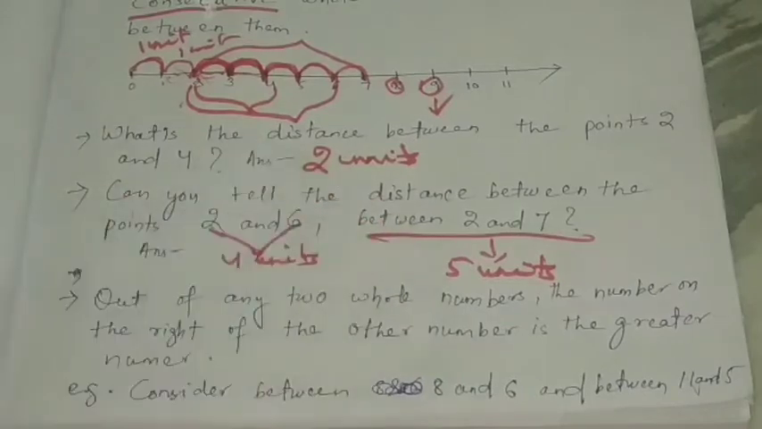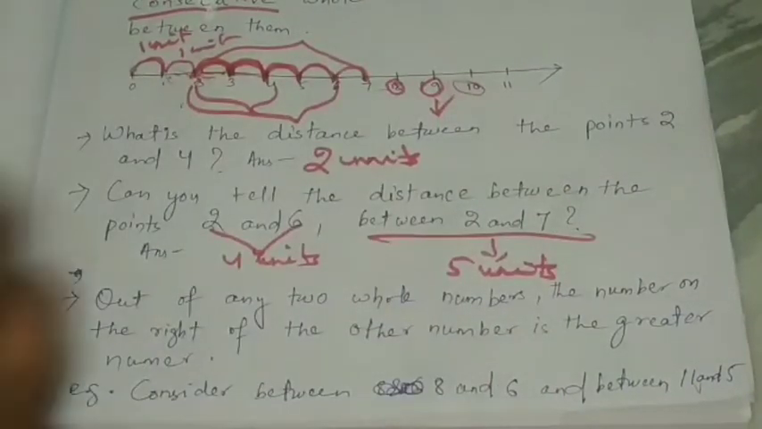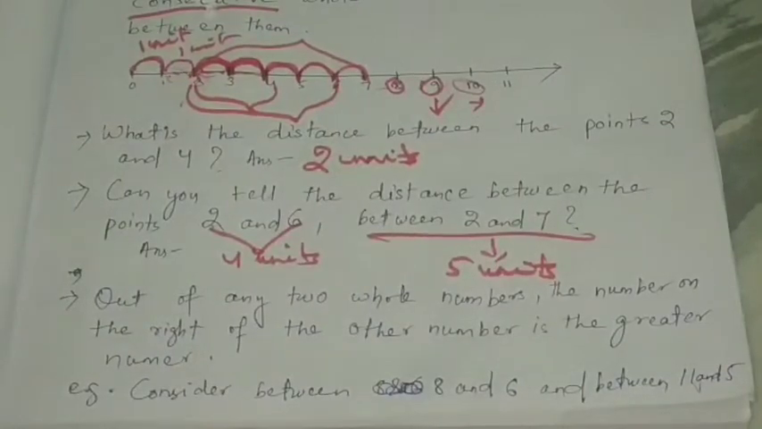So that number which is on the right side, always that is the greater number. If you compare between 8 and 10, look here, which one is on the right? 10. That's why 10 is the greater number. So out of any two whole numbers, the number on the right of the other number is the greater number.